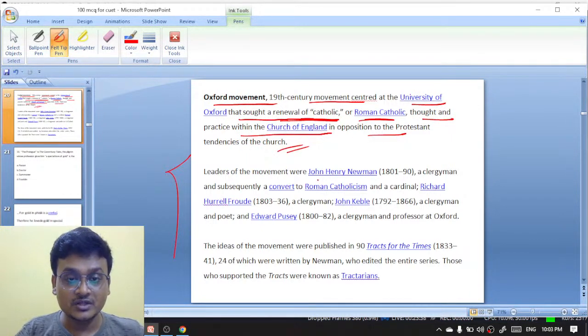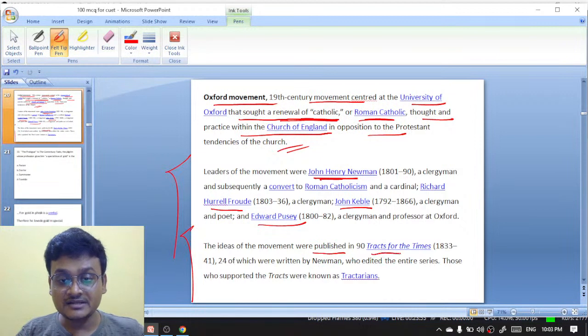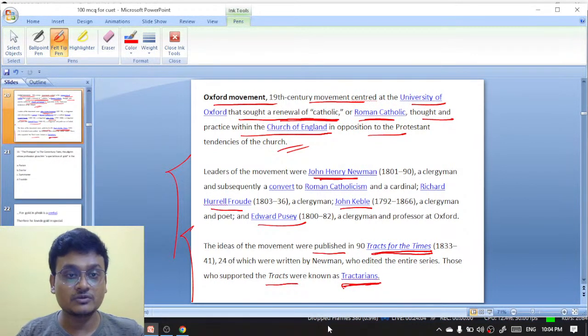And who are the leaders here? John Henry Newman, then Richard Hurrell Froude, John Keble, and Edward Pusey. These are the leaders of the Oxford movement, which is a religious movement. And the ideas of the movement are published in Tracts for the Times. Those who supported the tracts were known as Tractarians. So this is all information you need to know. It is the renewal of Roman Catholic thought and practice within the Church of England, and that's why they are also criticized.